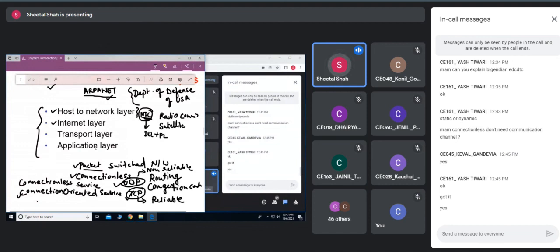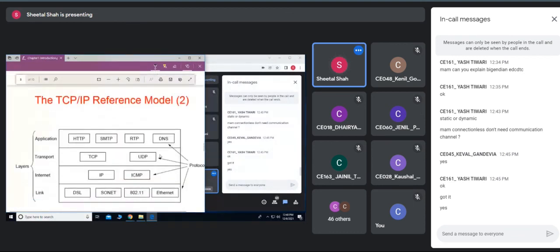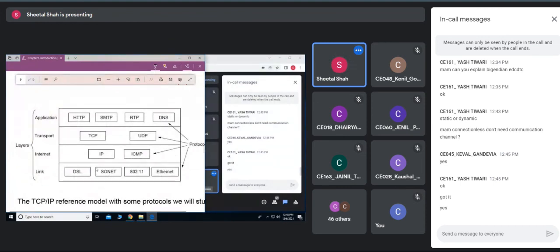The next layer is the application layer, and it is the same as the one we have discussed. It can deal with various protocols like HTTP, FTP, SMTP or DNS, etc. All these are the protocols which come under the application layer. So you can see the various protocols which come under the application layer, transport layer, internet layer, as well as the data link layer, or we can say the link layer, host to network layer.